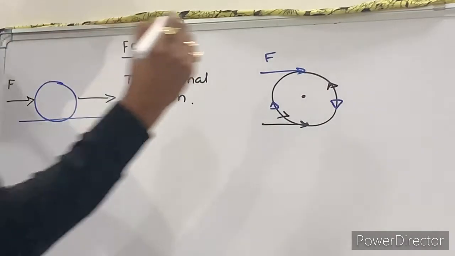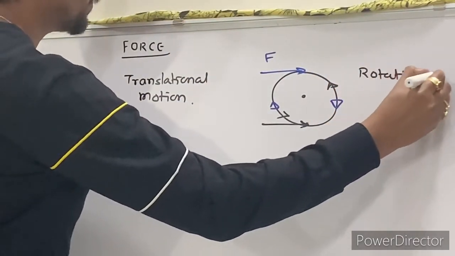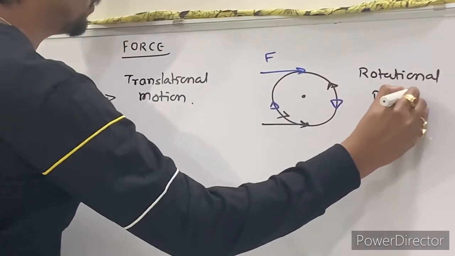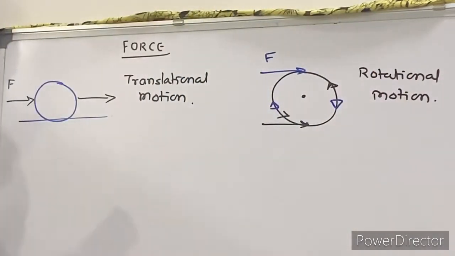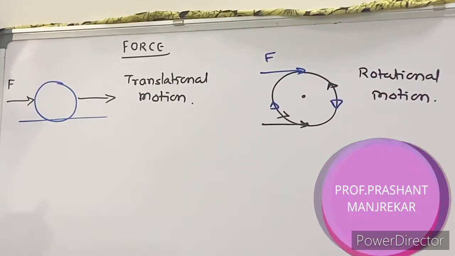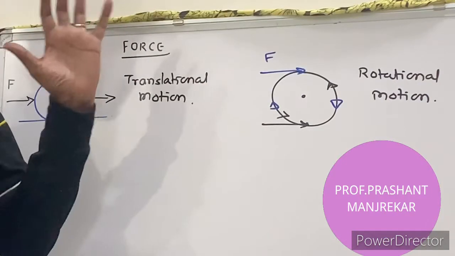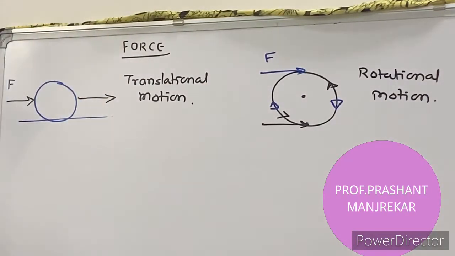So can I say over here there will be a rotational motion. This is which type of motion? Rotational. So the question is, what will happen if a force is applied to a body? If the body is free to move, it will give you translational motion, and if the body is pivoted, it will give you rotational motion. For rotational motion, it could be either clockwise or anti-clockwise. Right? This is about the first part.